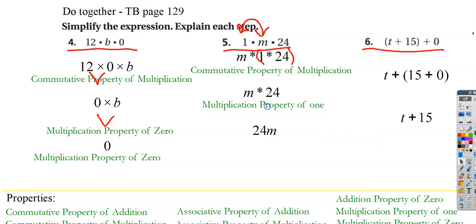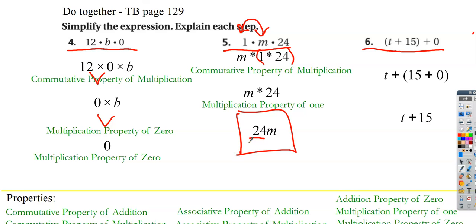So I just use the multiplication property of 1. And then last thing is I'm just rewriting it. I always like to write the coefficient. Remember I taught you that word coefficient, or the multiplier. I usually write the multiplier before the variable in all of my answers. So 24 times m is the same thing as m times 24, but this way looks better.